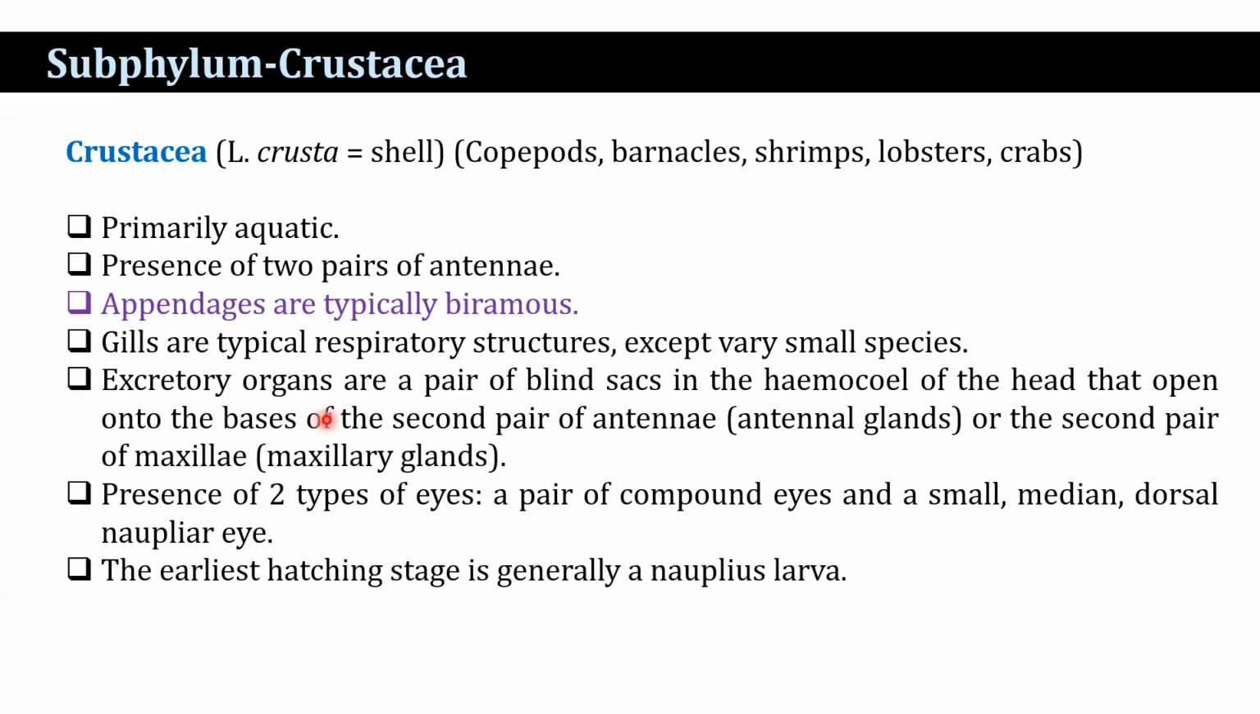The excretory organs are a pair of blind sacs in the hemocoel of the head that open onto the base of the second pair of antennae. When at the base of the antennae, that is known as the antennal gland. When at the second pair of the maxillae, that is known as the maxillary glands. And presence of 2 types of eye: a pair of compound eyes and the small median eye, that is a naupliar eye. The earliest hatching stage is generally a nauplius larva.